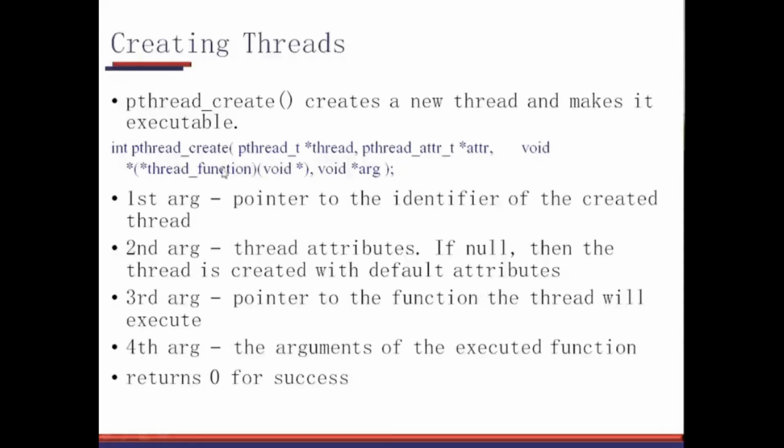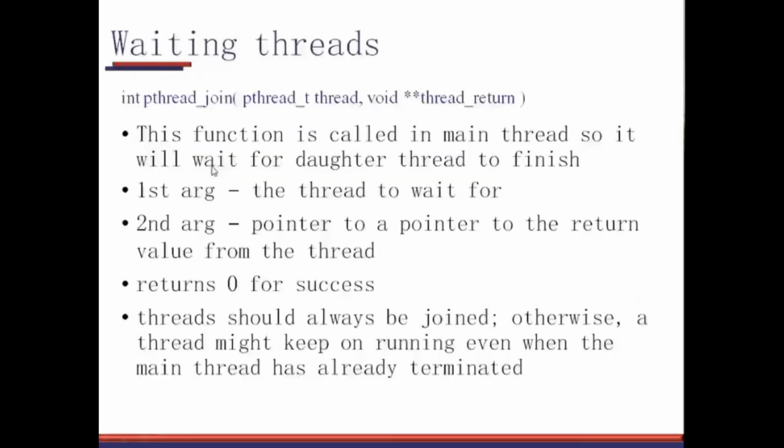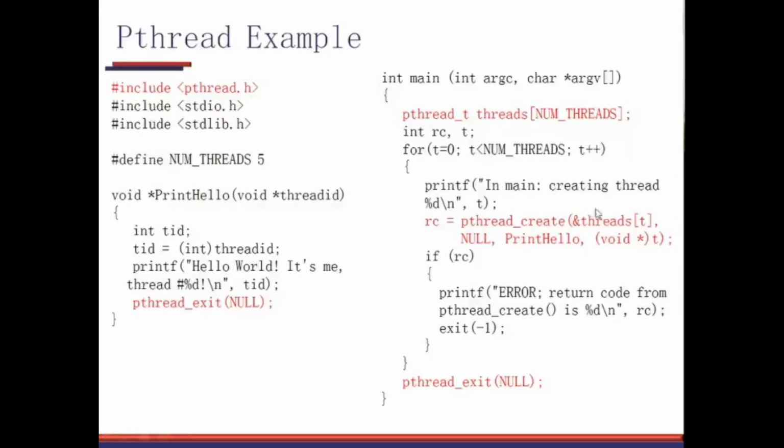Then this is the function call, which is the thread, and then I'm giving an argument which is to be passed to this thread. See here, I'm passing t, which means this number. So t equal to 0, 1, 2, 3, 4, etc. will be passed here, and the thread is PrintHello. So it is my thread. Understand how it is declared. It is declared as void star, which means it is returning a void pointer. Correct? And I am putting that here because I need a void pointer here.